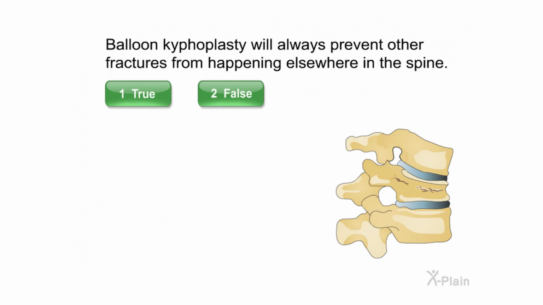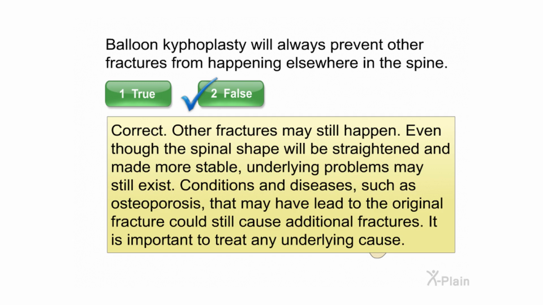Balloon kyphoplasty will always prevent other fractures from happening elsewhere in the spine. Select true or false. Correct. Other fractures may still happen. Even though the spinal shape will be straightened and made more stable, underlying problems may still exist. Conditions and diseases such as osteoporosis that may have led to the original fracture could still cause additional fractures. It is important to treat any underlying cause.